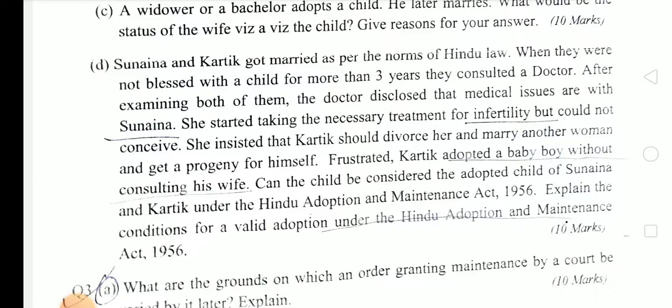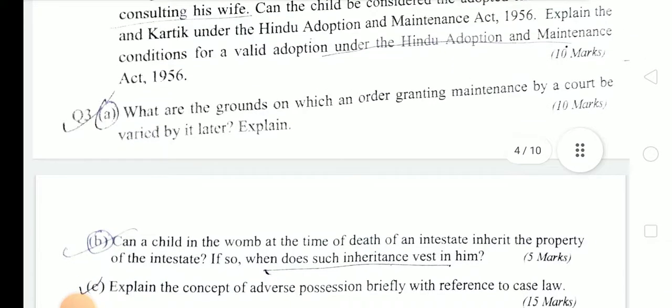Can the child be considered the adopted child of Sunaina and Kartik under Hindu Adoption and Maintenance Act 1956? Explain the conditions for a valid adoption under the Hindu Adoption and Maintenance Act 1956. Next question, what are the grounds on which an order granting maintenance by a court may be varied by it later? Explain.